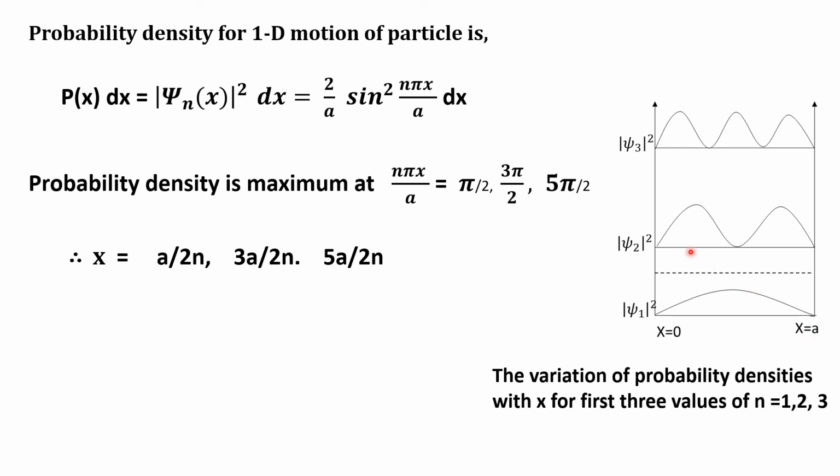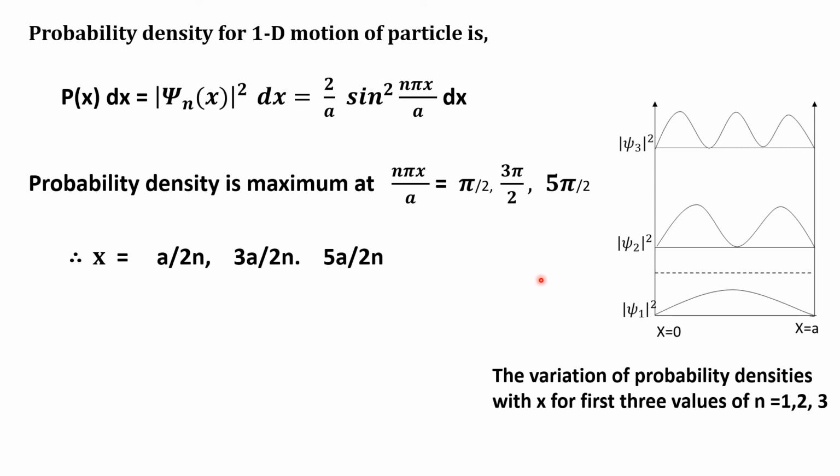Similarly, for first excited state n equal to 2, the probability density reaches maximum at the distance x equal to a by 4 and 3a by 4. Similarly, for n equal to 3, its probability density reaches maximum at the distance equal to a by 6, 3a by 6 and 5a by 6.